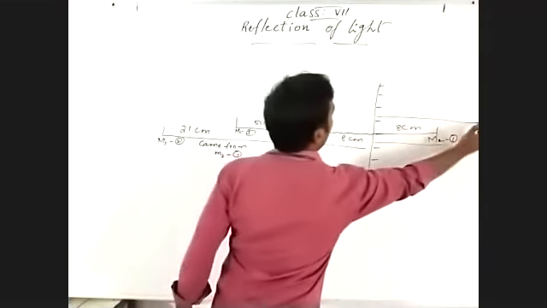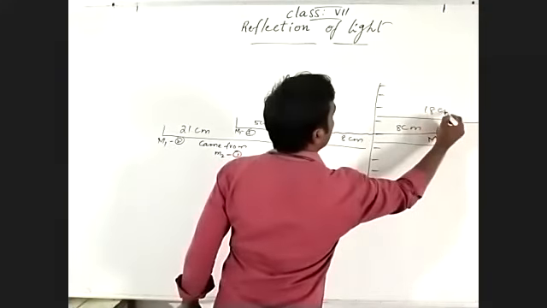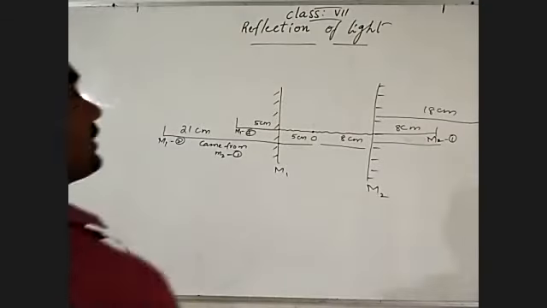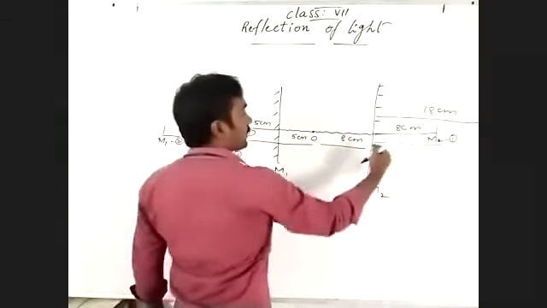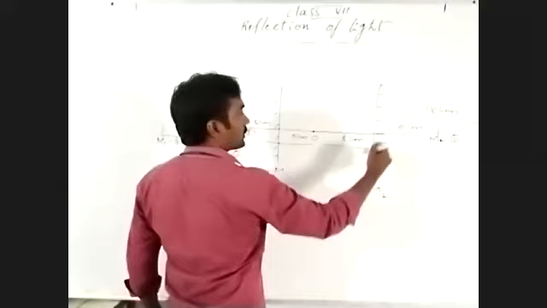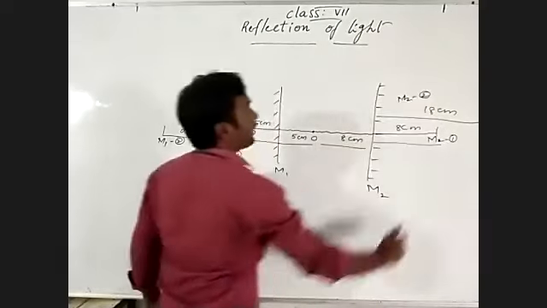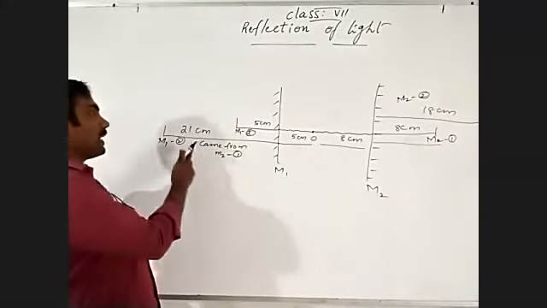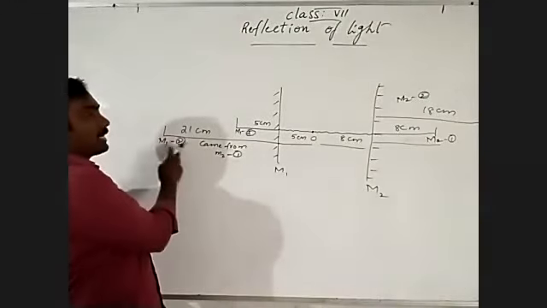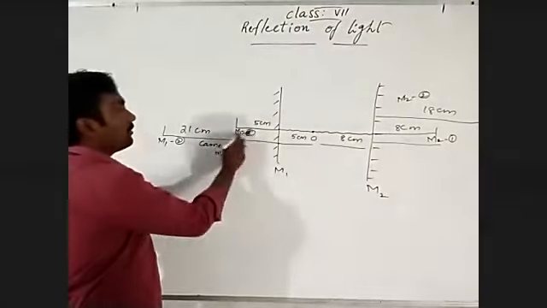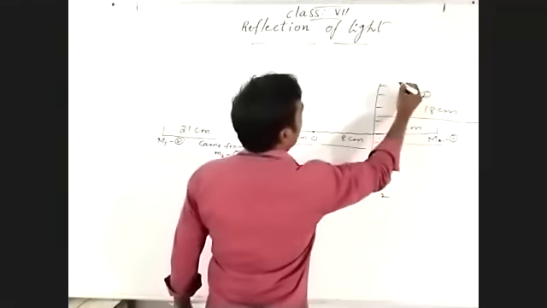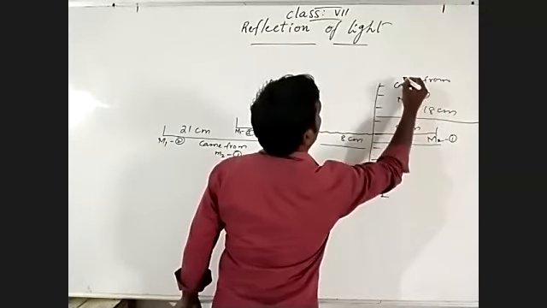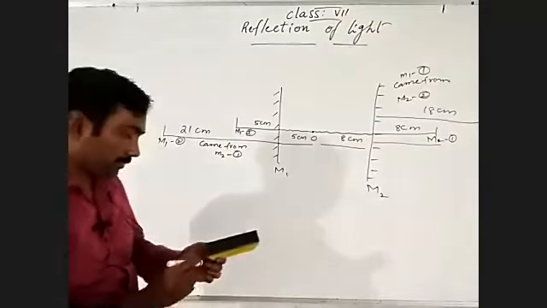So 18 centimeters, mirror to second image. It came from mirror 1, first image.